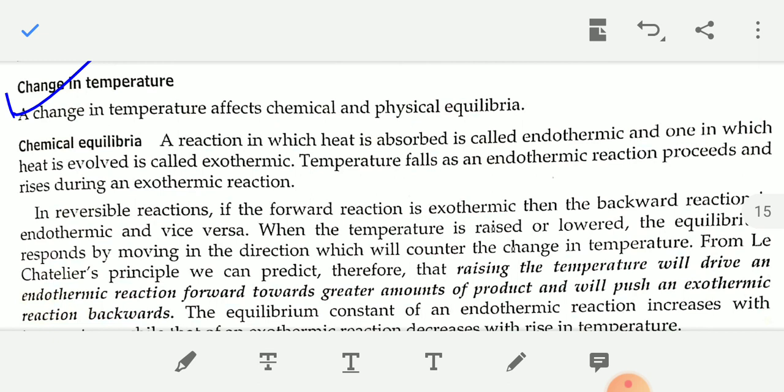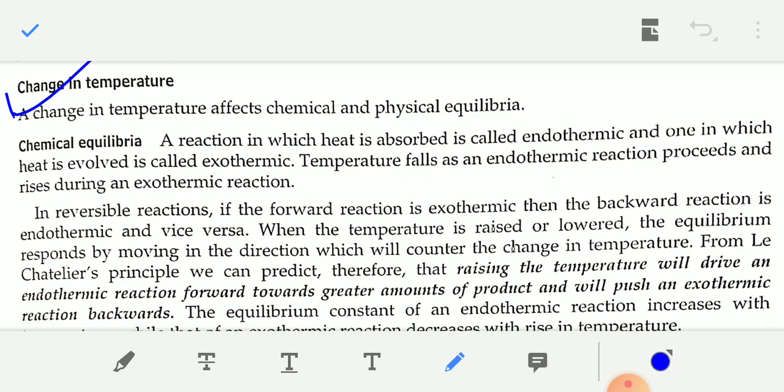In chemical equilibrium, there are two types of reaction, endothermic and exothermic. A reaction in which heat is absorbed is called an endothermic reaction, and one in which heat is evolved is called an exothermic reaction. That is, temperature falls as an endothermic reaction proceeds and temperature rises during an exothermic reaction.